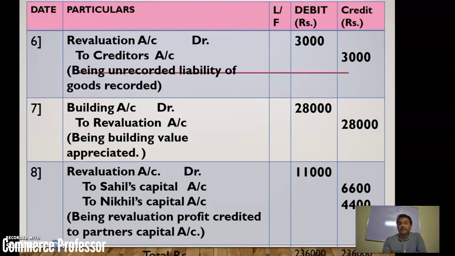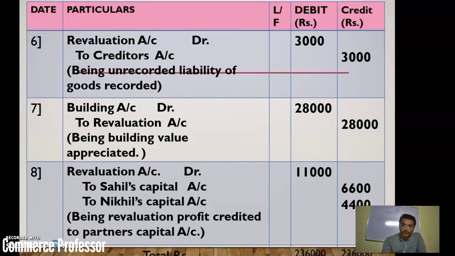Next is the 7th entry, building account debit to revaluation account. I just said that if an asset increases, give more debit to that particular asset by the difference amount. So 28,000 must be debited. Building account debit 28,000 to revaluation account 28,000. Being building value appreciated.